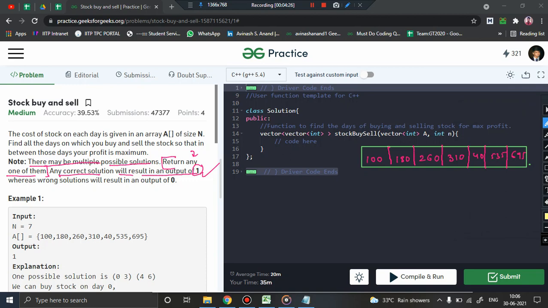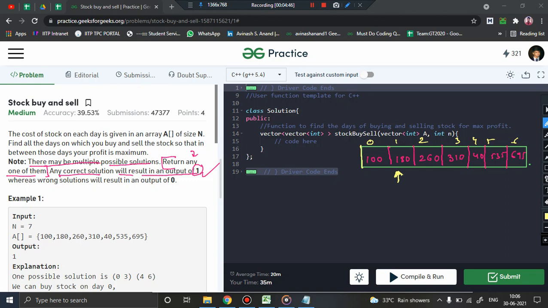Fine. So you can see I can consider this pair, isn't it? If you are standing at this point, and suppose the index is 0, 1, 2, 3, 4, 5, 6. I'll start with the 1st index, which means suppose I have already purchased a stock at 100.